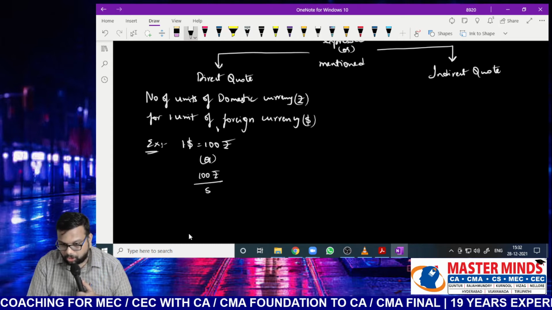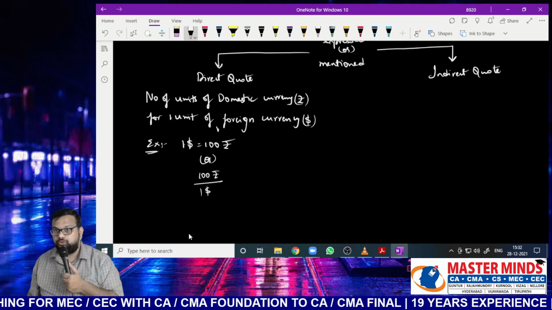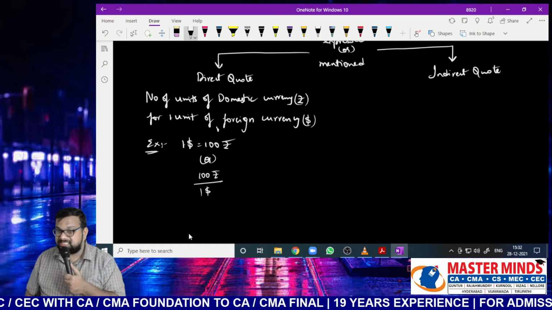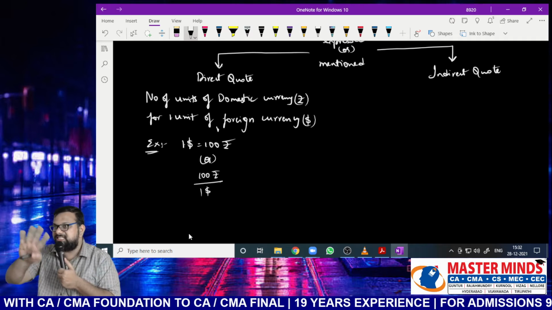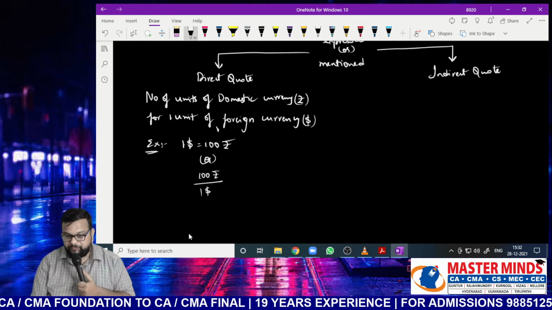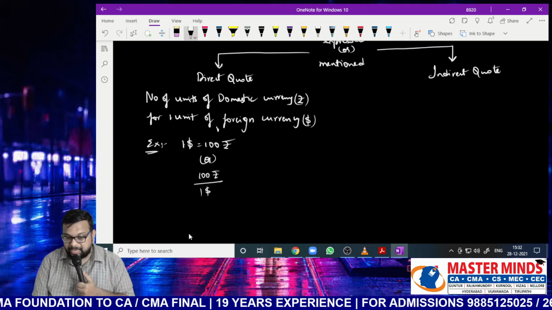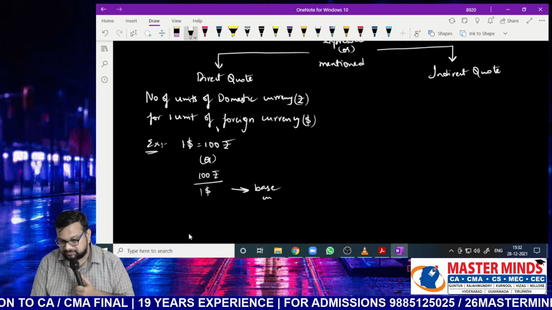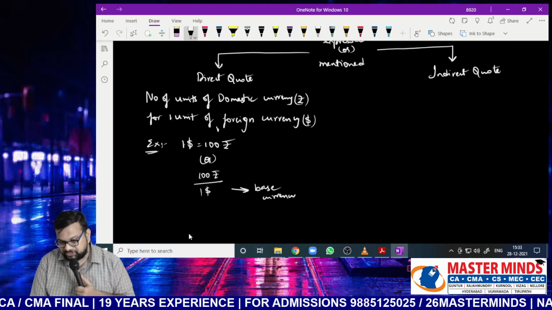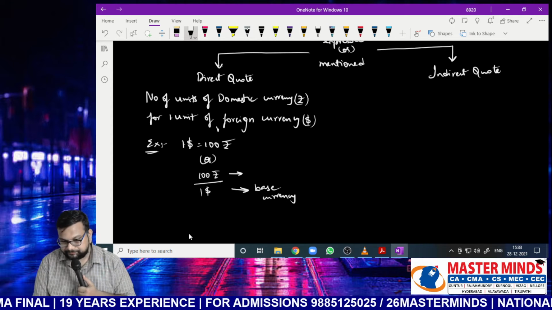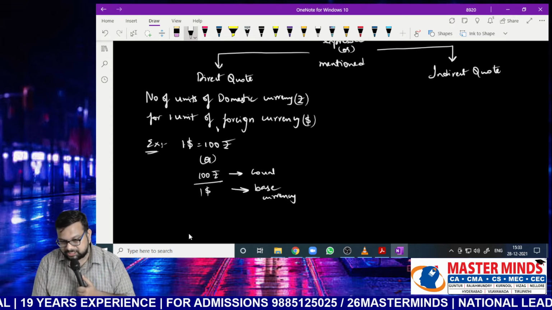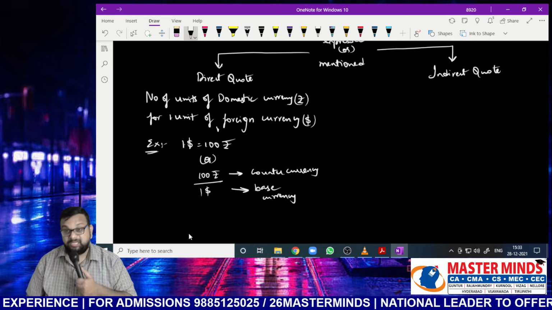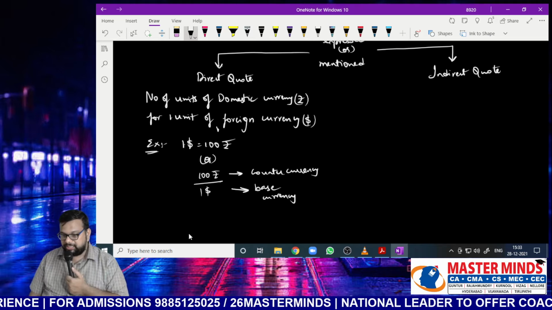There is nothing wrong between the two. $1 equal to 100 rupees can also be written as 100 rupees per dollar. Which currency is in the denominator? That is called the base currency. And which currency is in the numerator? That is called the counter currency.